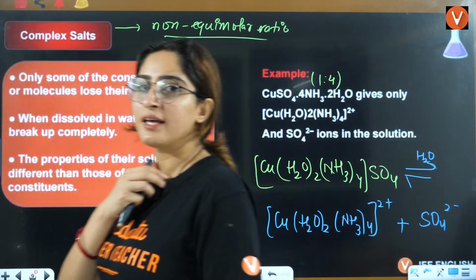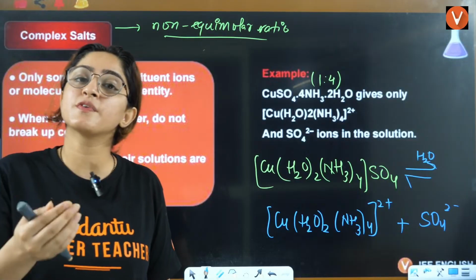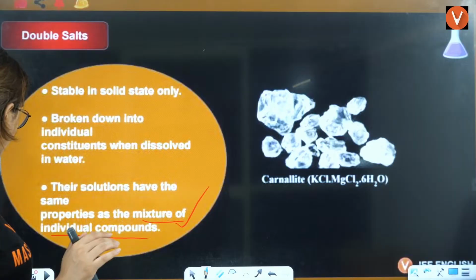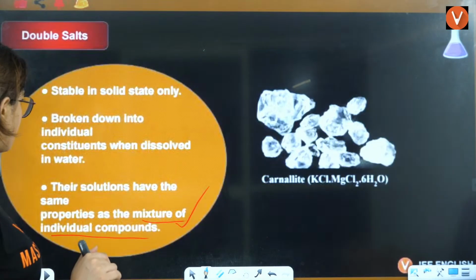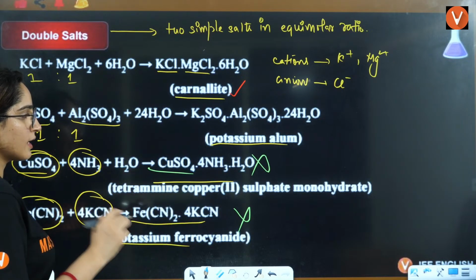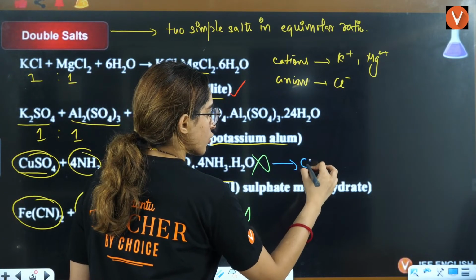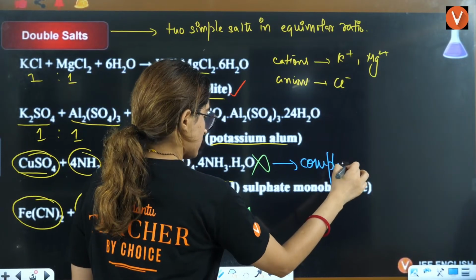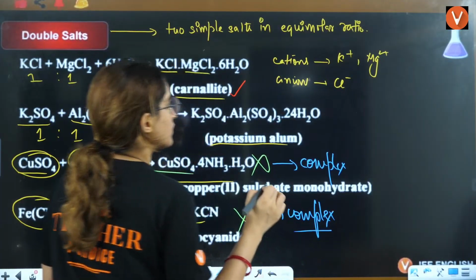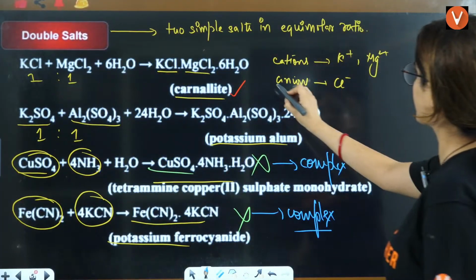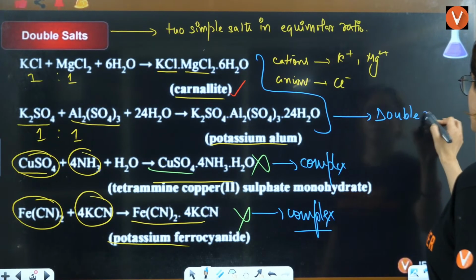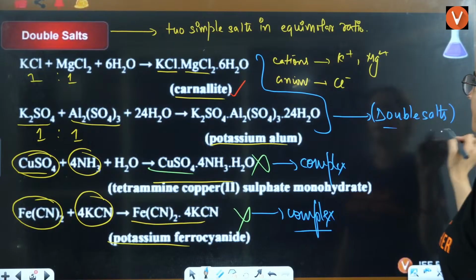But in case of double salts, things were entirely different, right? This is not a double salt, this is a complex. This will form a complex. These two are double salts.